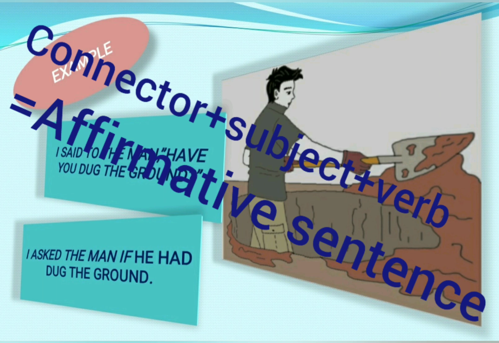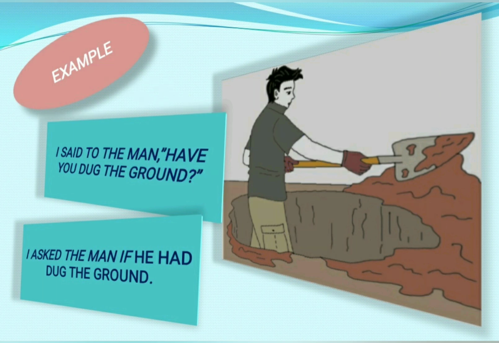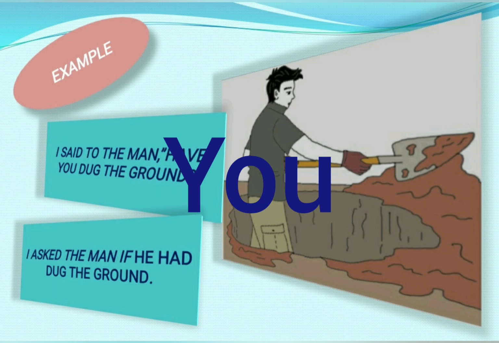Now let's see the example. I said to the man, have you dug the ground? So the indirect speech will be, I asked the man if he had dug the ground. Here in direct speech, you see that the pronoun you is used in reported speech.